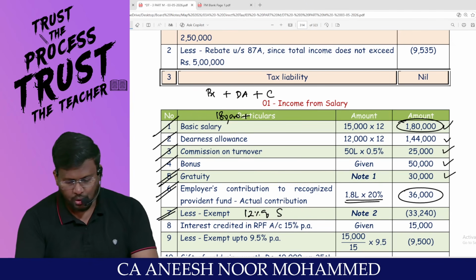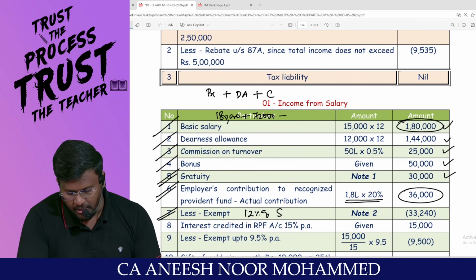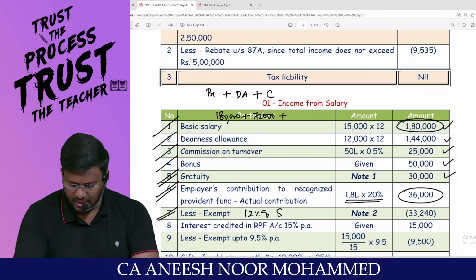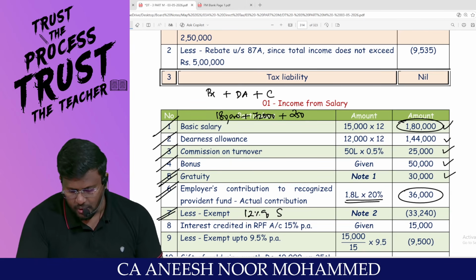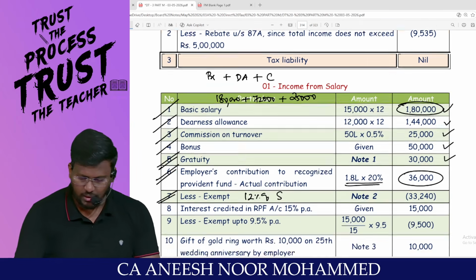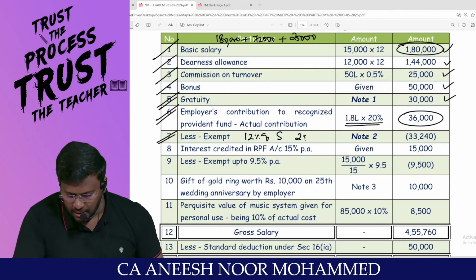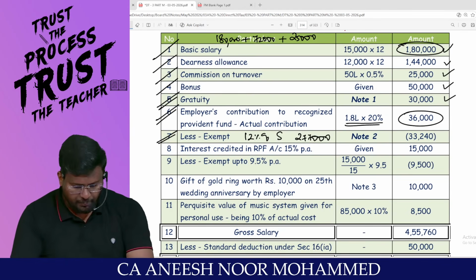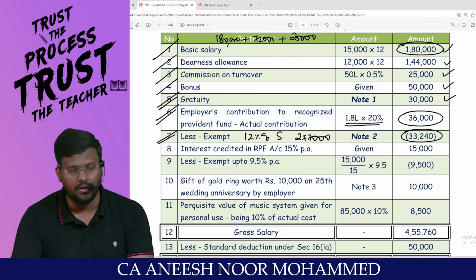So only 72,000 DA will be considered for the RPF purpose, and commission as a fixed percent of turnover, 25,000, will be counted. That means 1,80,000 plus 72,000 plus 25,000 comes to 2,77,000, the eligible salary. On this 2,77,000, the employer can contribute 12%, which comes to 33,240.